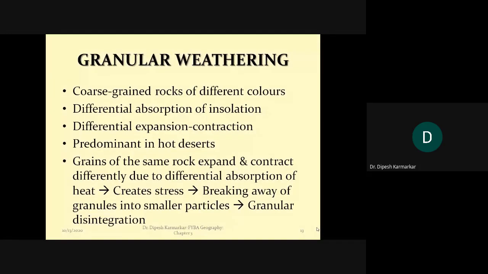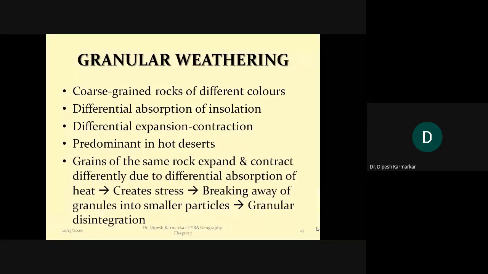Let us go to the next one. The next process is called granular weathering. Now listen to the word carefully. When we say granular, there is a word called granules, and by granules we mean grains of coarse size, that is, relatively larger size.